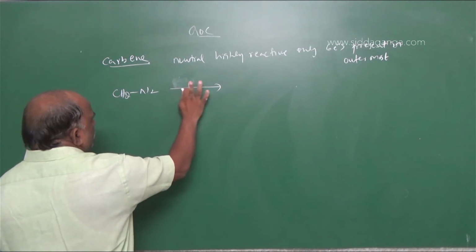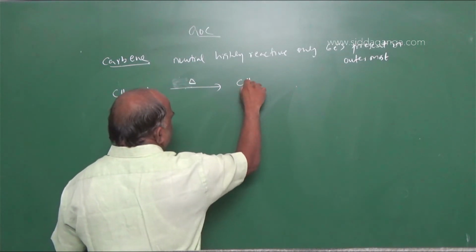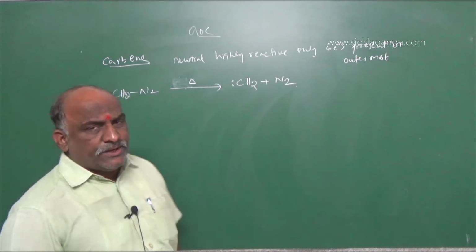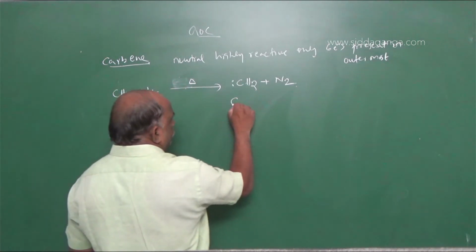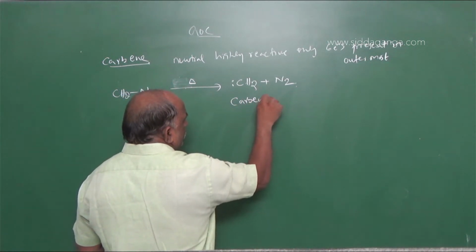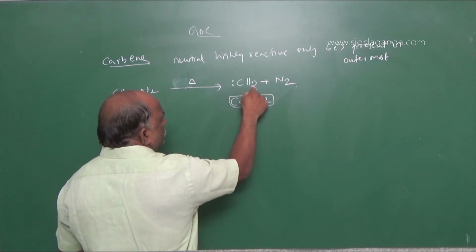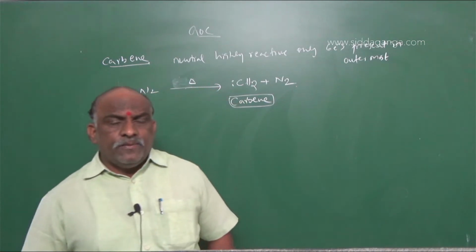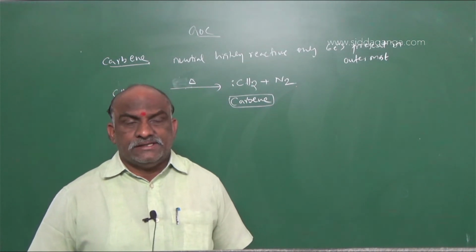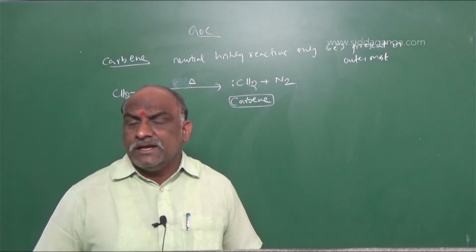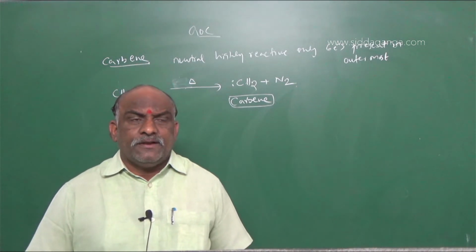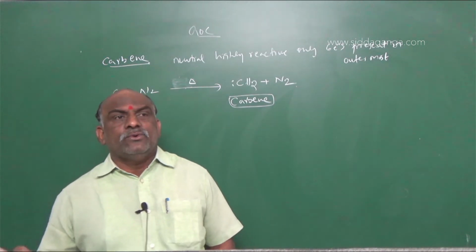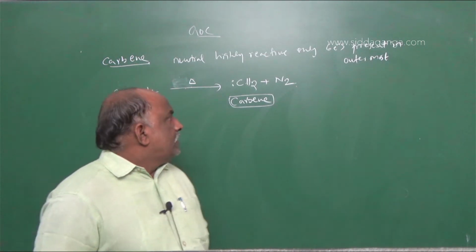On thermal decomposition, we get CH2, and this is said to be carbene. There are 2 bond pairs and 2 electrons. These 2 electrons are not said to be a lone pair, and not a bond pair. So this is said to be carbene.